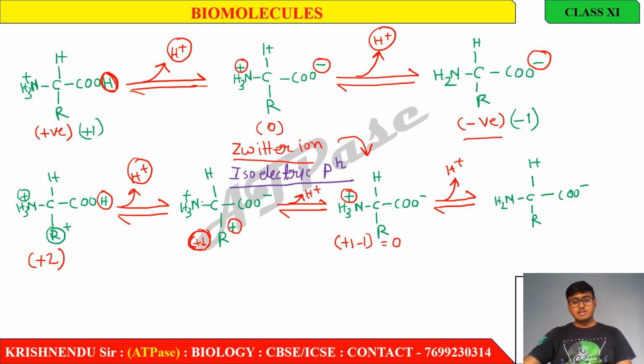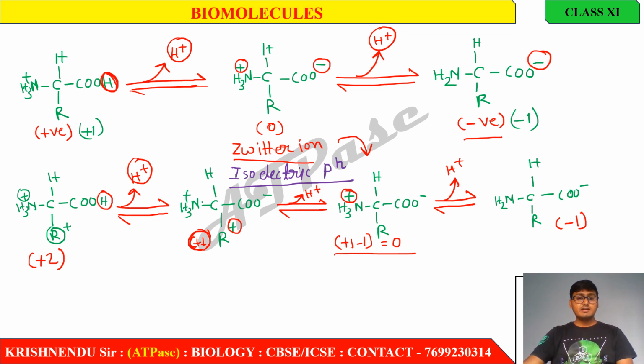The charge of this amino acid is minus 1. Clear? So this is the zwitterionic stage. This is the zwitterionic stage. And in this stage, the pH is the isoelectric pH.